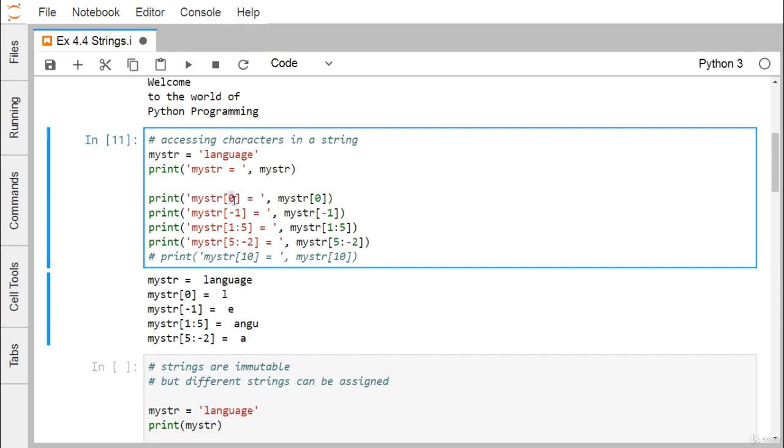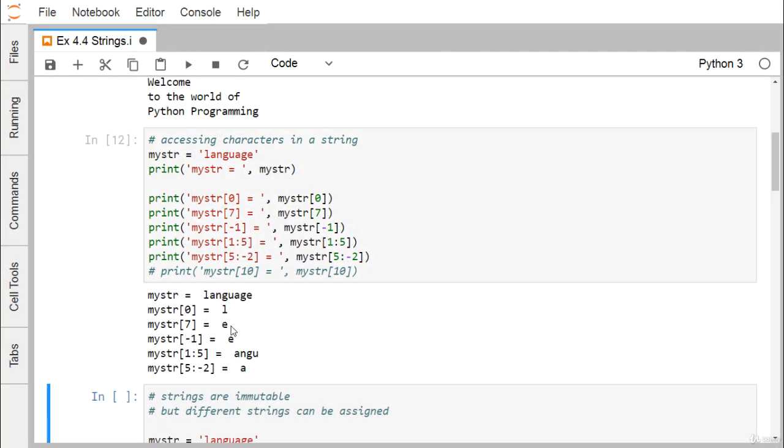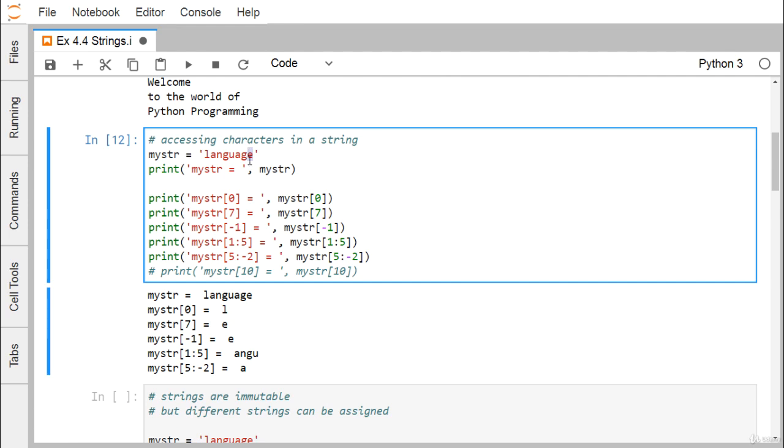If I print 7, you can find that in both cases E gets printed, as 7 or -1. So -1 means the starting character index from the back, from the tail of the string.